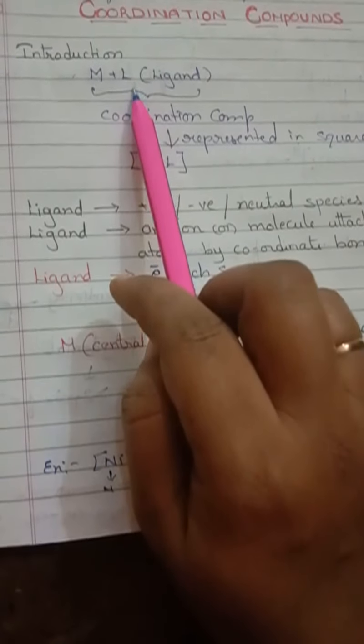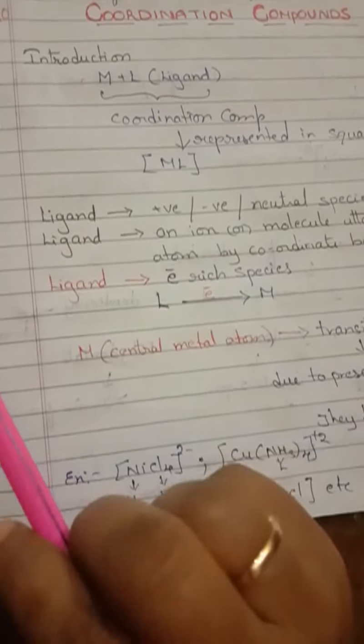Ligand is a new term for you, I am going to explain it later. Next, these coordination compounds are represented in square brackets. Whatever coordination compounds are there, they are represented in square brackets. Here the metal and ligand are present, so that should be enclosed in a square bracket.